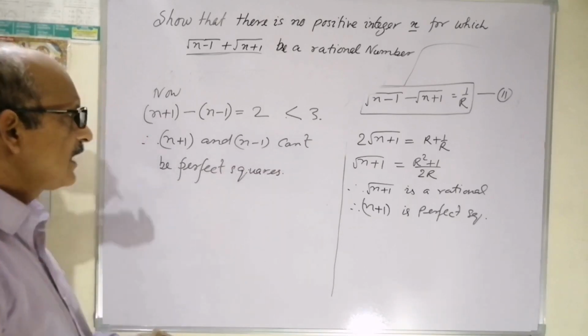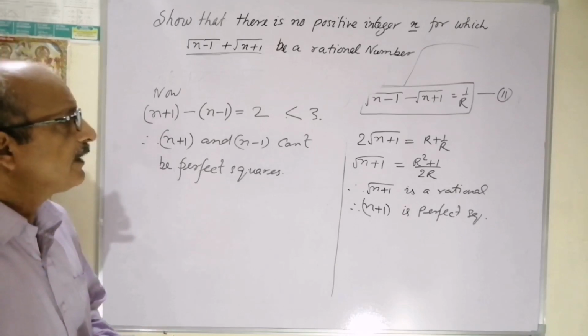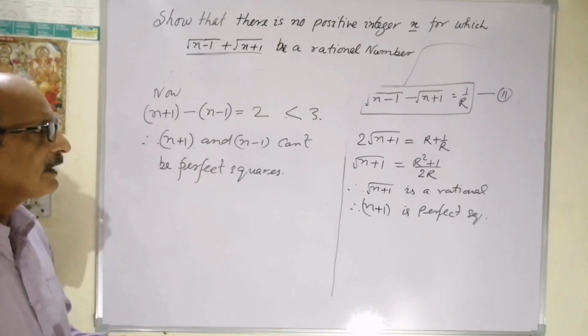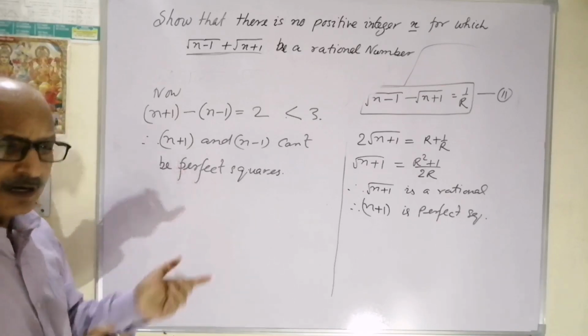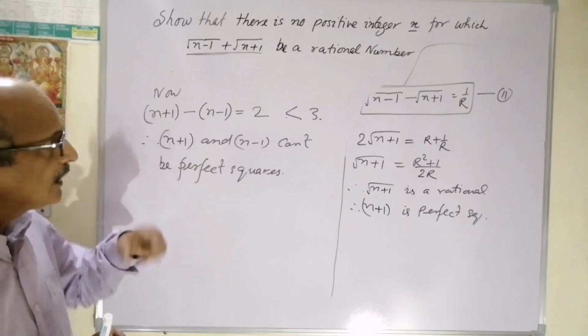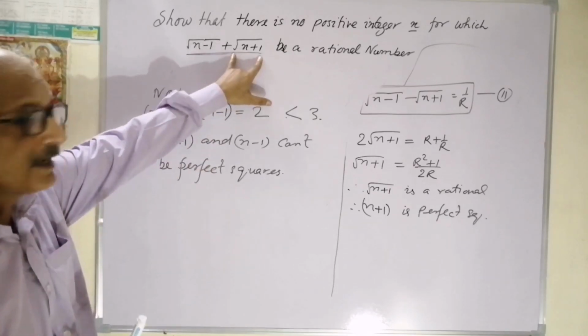Okay, so what happens then? If both of them are not perfect squares, at least one of them is a non-perfect square.